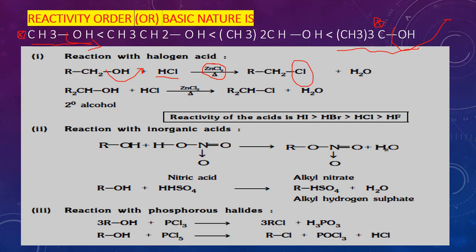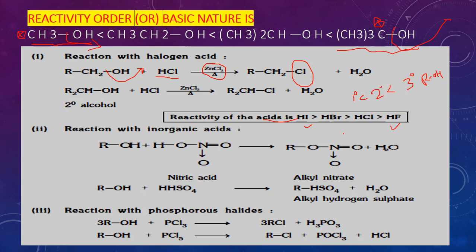But what is the order of this reaction? The order is the same: primary alcohol, secondary alcohol and tertiary alcohol. Primary is lower, secondary is higher, then tertiary has the highest reactivity. In the case of acids, the reactivity of HI is higher than HBr, then HCl, then HF.